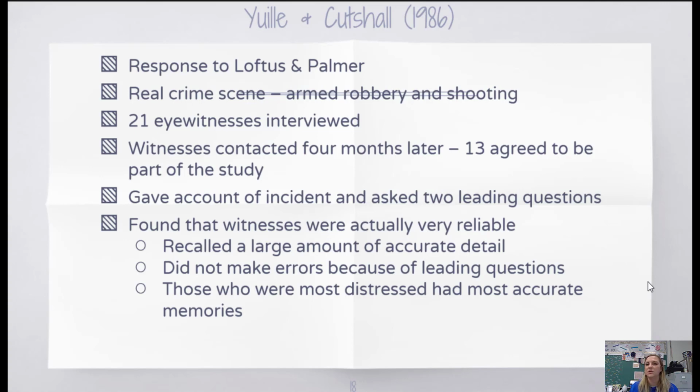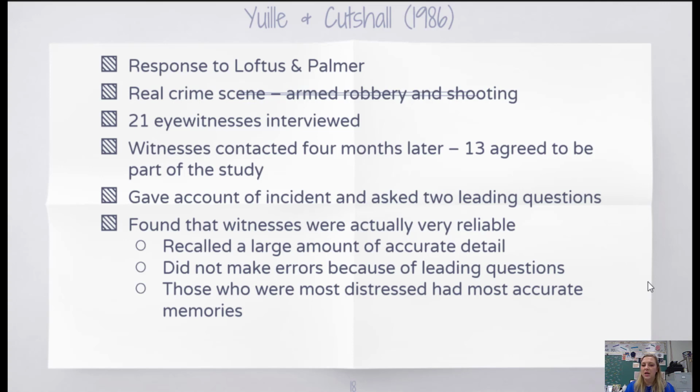Because Loftus's study was done in a lab, there is a lot more reliability when it comes to Loftus's study because we're able to replicate it again and again. Yuille and Cutshall, we can't really replicate because we really don't have any control of when these crimes are going to happen. And so we just kind of have to go with whenever it does happen.